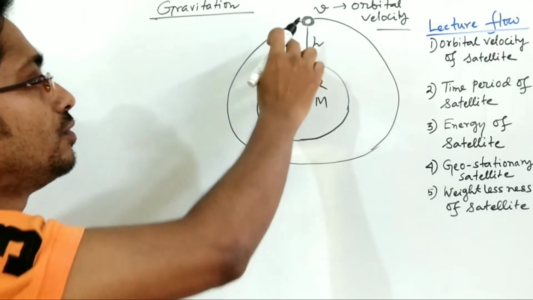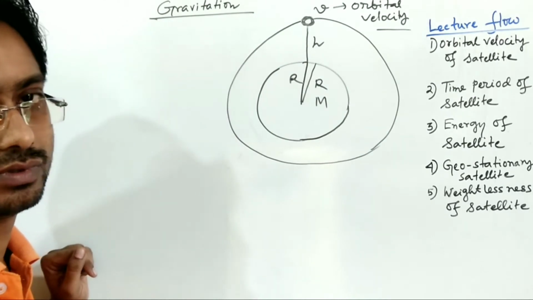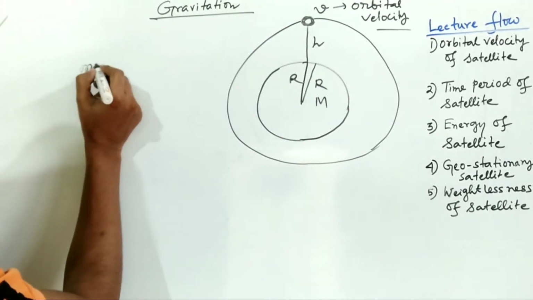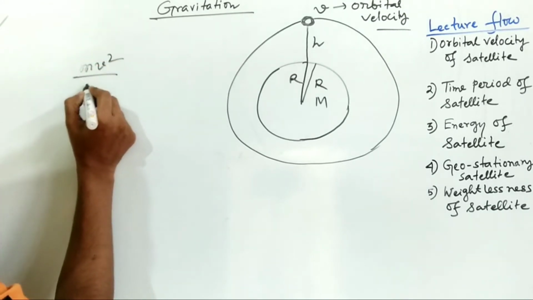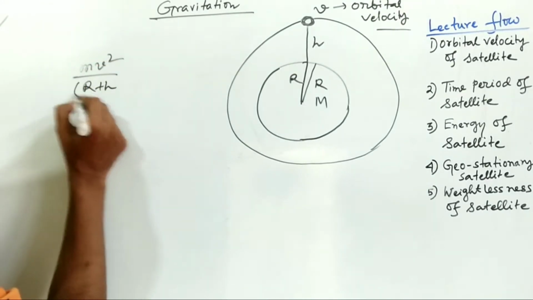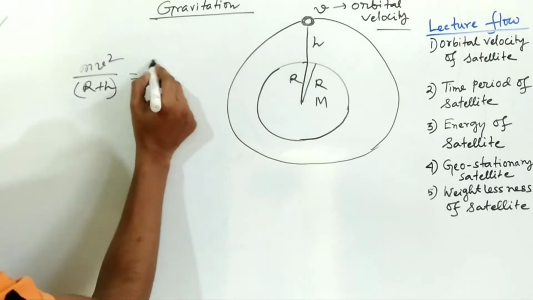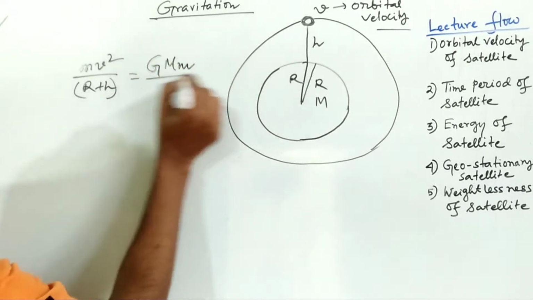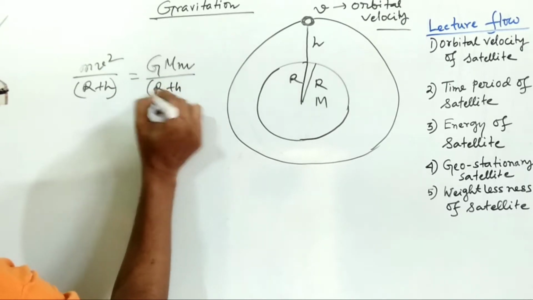This centripetal force will be supplied by the gravitational force. So the centripetal force m v square by r, where r is equal to R plus h, is equal to G M m by (R plus h) whole square.